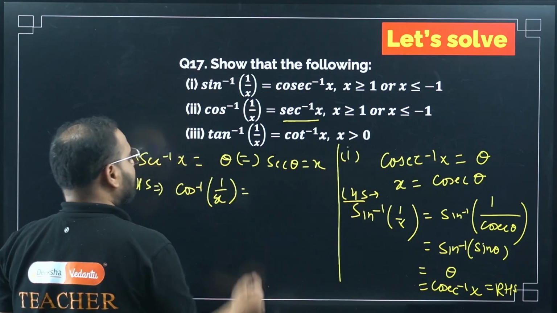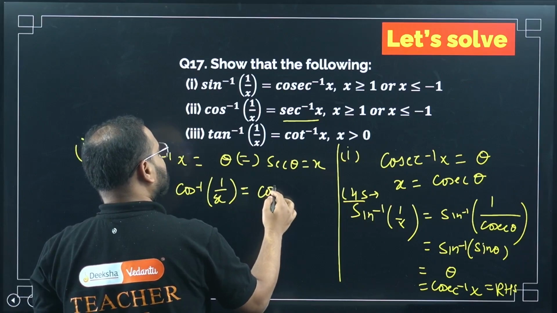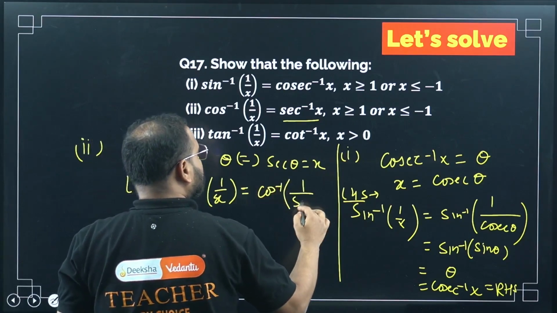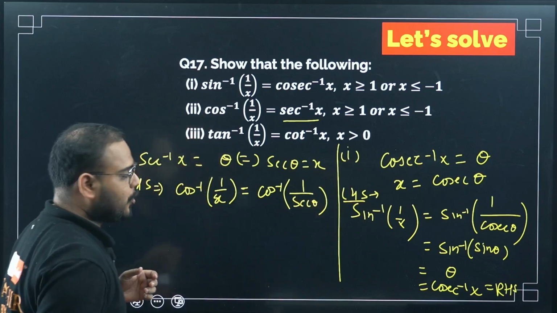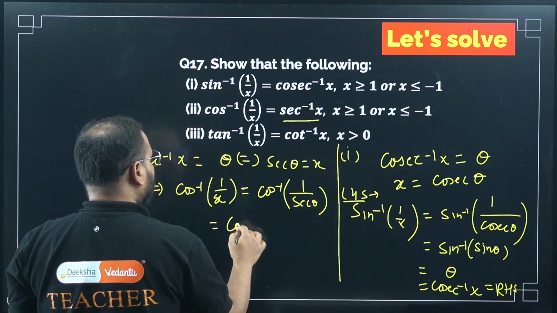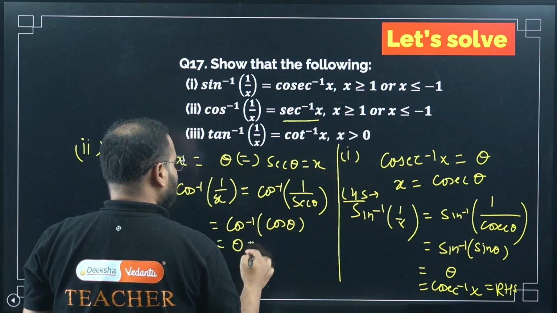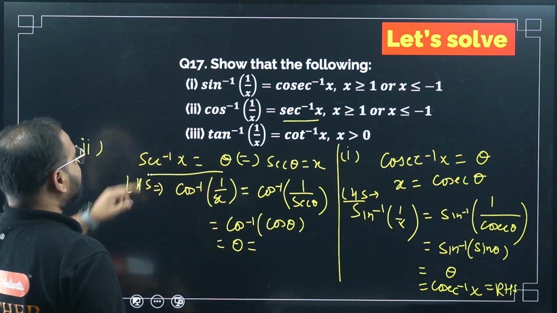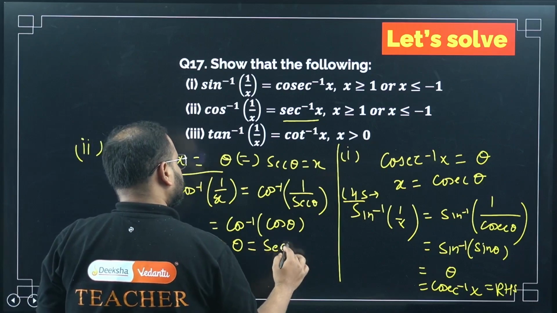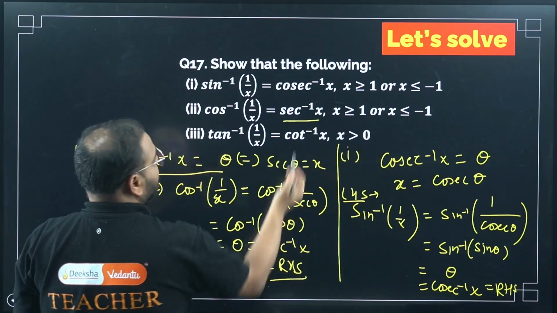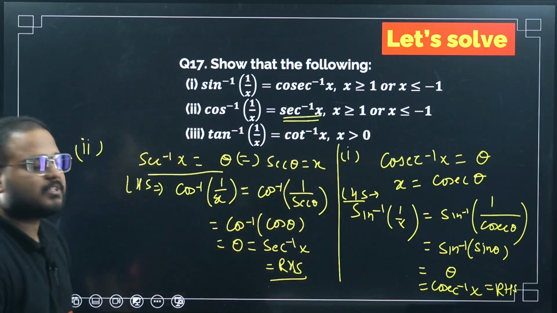Basically, I can write here cos inverse of, what is x? Sec theta. So 1 upon sec theta. 1 upon sec is cos theta. I can rewrite this as cos inverse of cos theta. What is this? Simply theta. What is the value of theta? Sec inverse x. And how much is this? RHS. So we have proven this step also.